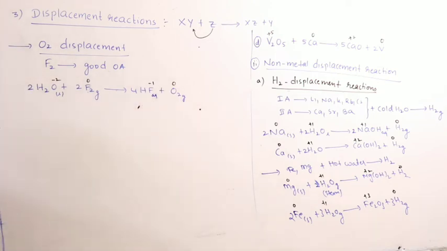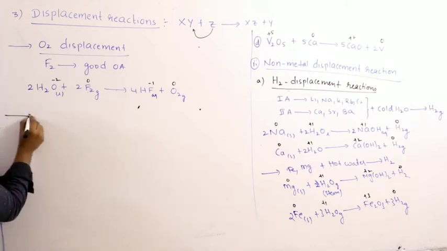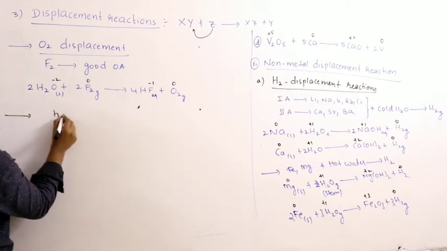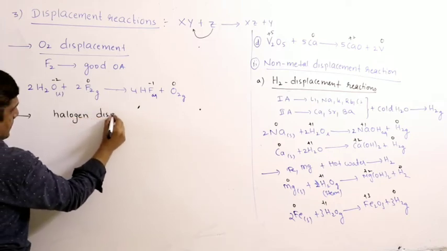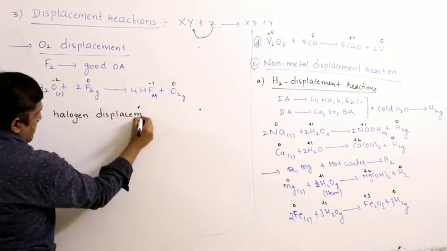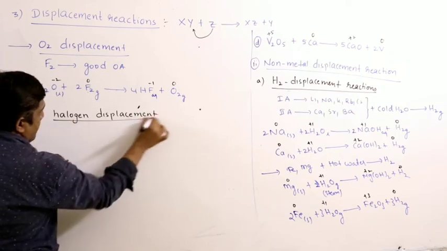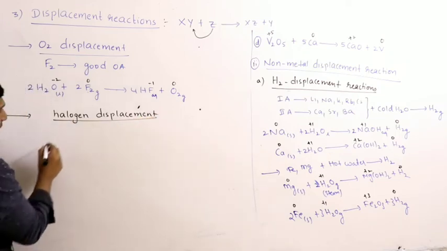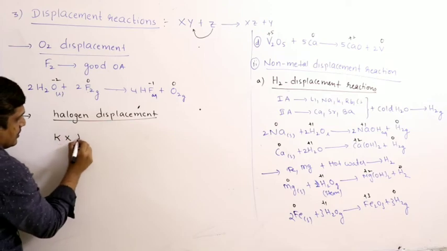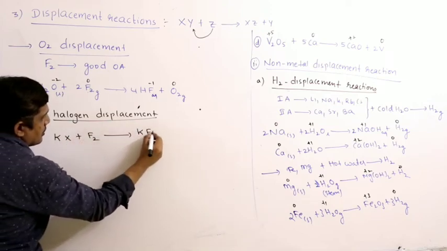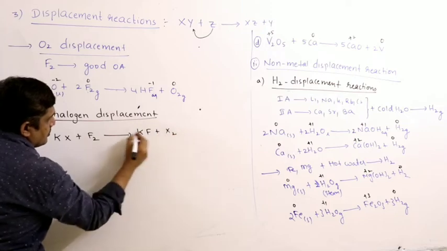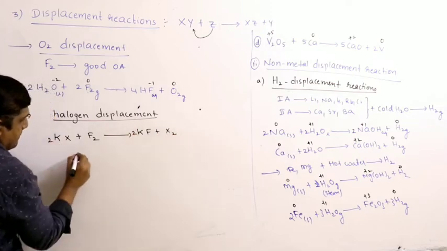Apart from this, halogen displacement. Right. Fluorine can displace any halogen here.